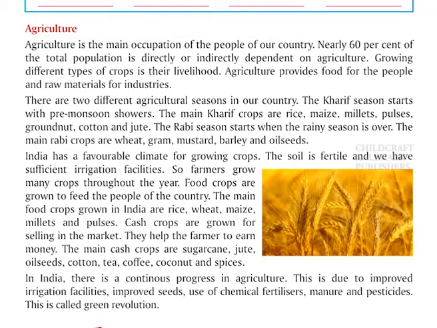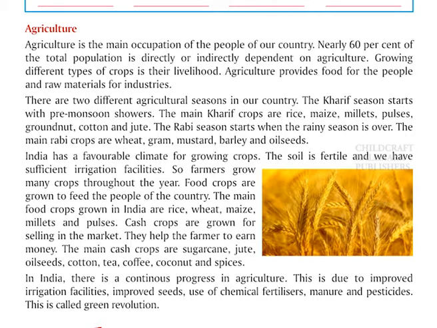Chapter 3 Agriculture and Industries. Agriculture. Agriculture is the main occupation of the people of our country. Nearly 60% of the total population is directly or indirectly dependent on agriculture. Growing different types of crops is their livelihood. Agriculture provides food for the people and raw materials for industries.